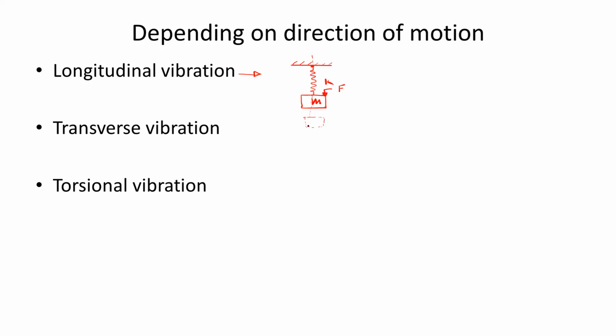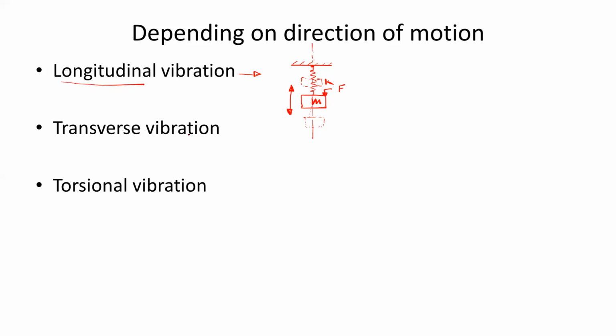This is the bottom extreme position and this is the top extreme position. This is the direction of the vibration, along the axis of the complete system. So this is called longitudinal vibration.